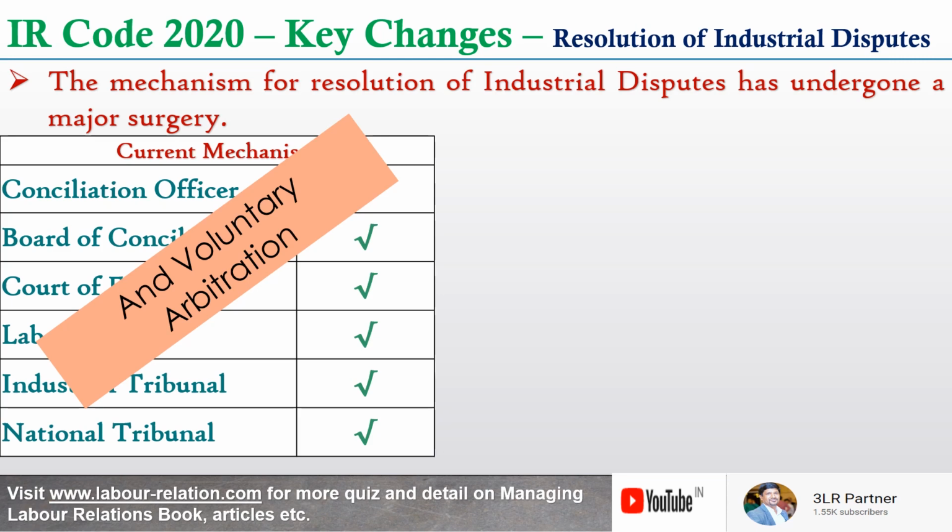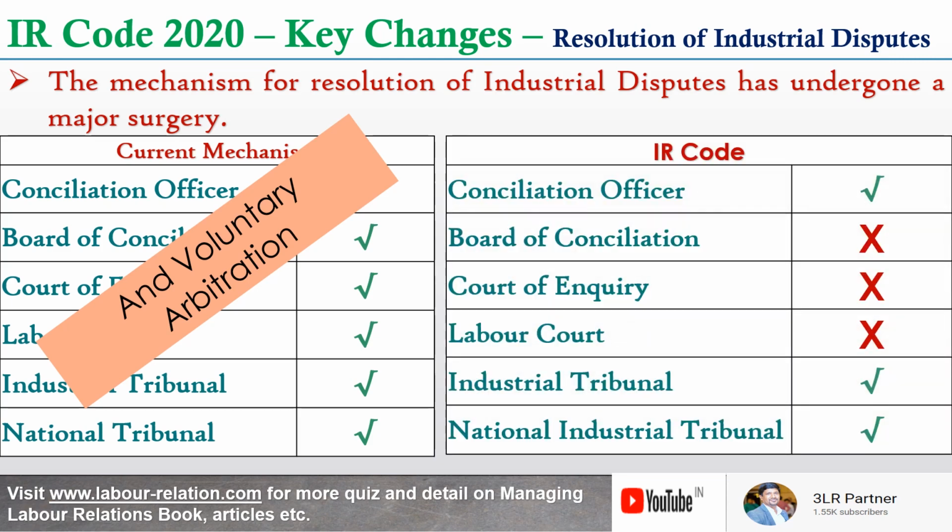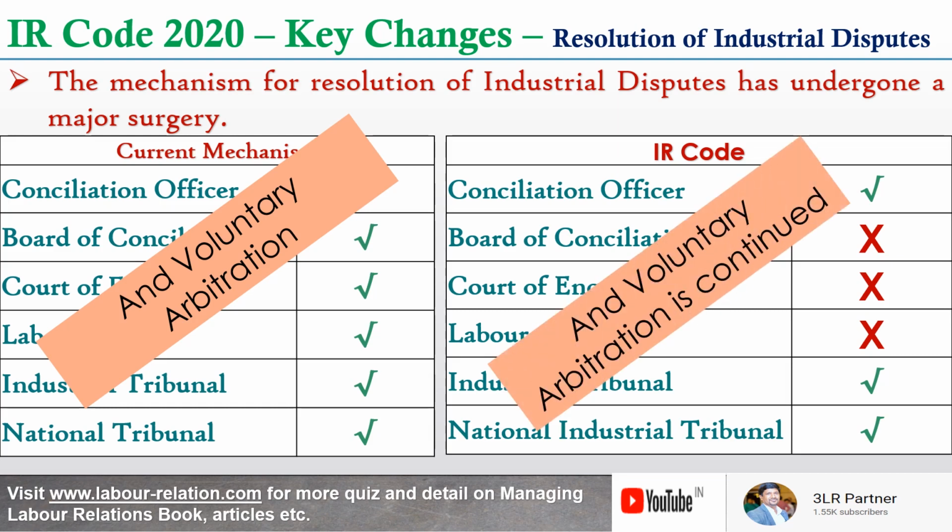Now let's look into what the IR Code is talking about. The Board of Conciliation, Court of Inquiry and Labor Courts are vanishing, and only the Conciliation Officer, Industrial Tribunal and National Industrial Tribunal are going to be there in the days ahead, as there are no provisions related to these three modes of resolution of industrial disputes. And of course, the voluntary arbitration methodology is continued with some changes.